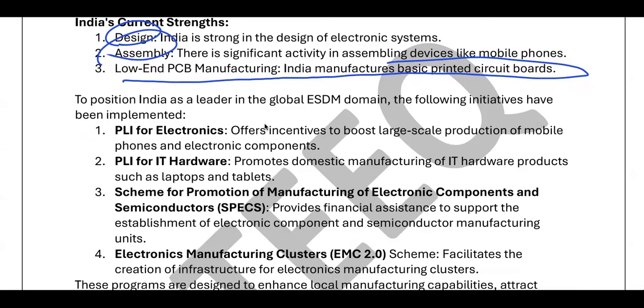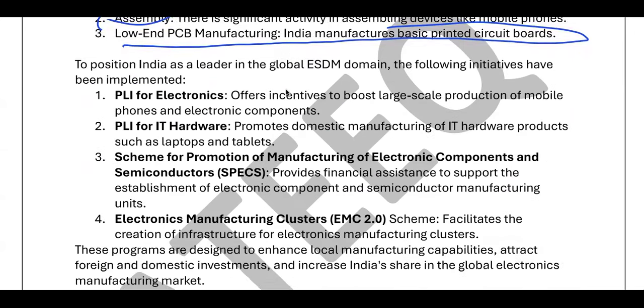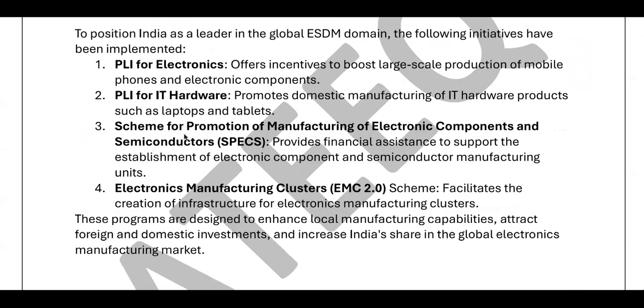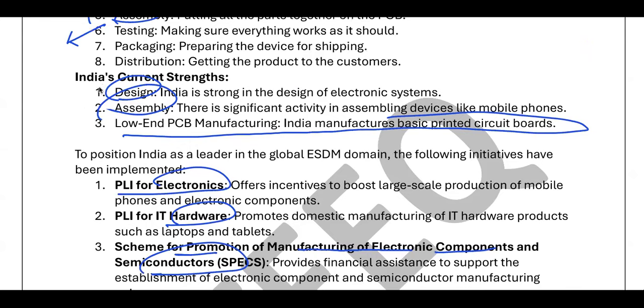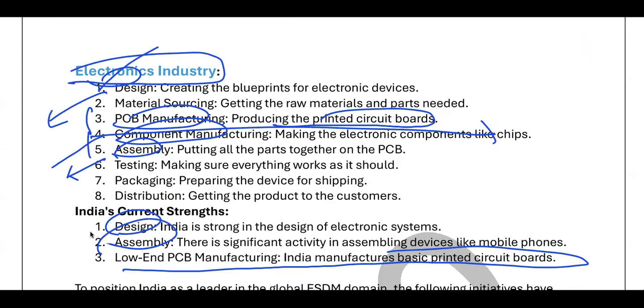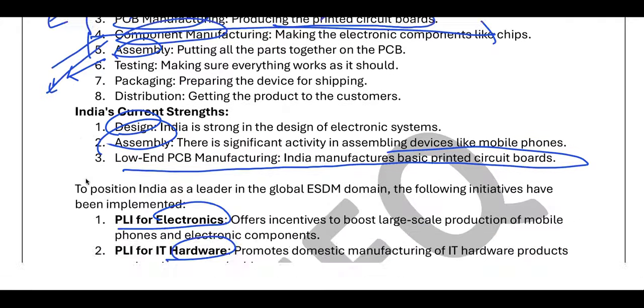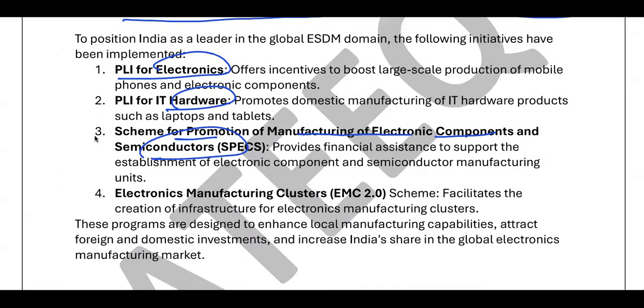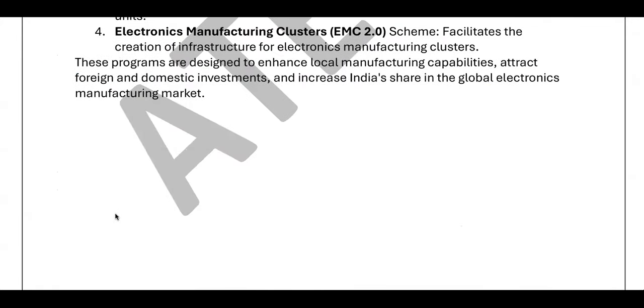So now, various initiatives, I'm just giving you an idea. See here, they are doing this: scheme for promotion of manufacturing of electronic components and semiconductors. PLI for electronics and PLI for hardware. They are doing this in the areas of design, component manufacturing, and assembly. Without knowing this basic, if you try to cover these current affairs, you will not understand anything. Once you do this, it becomes easy.